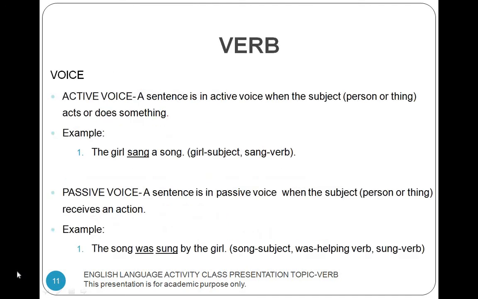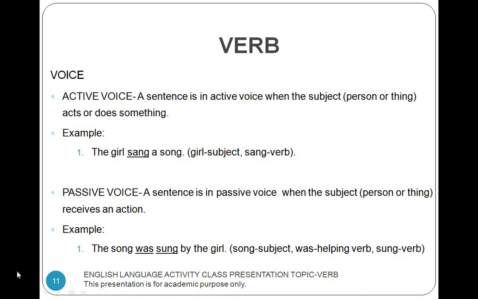Voice. Active voice. A sentence is in active voice when the subject acts or does something. Example: The girl sang the song. The word girl is the subject. The word sang is a verb.